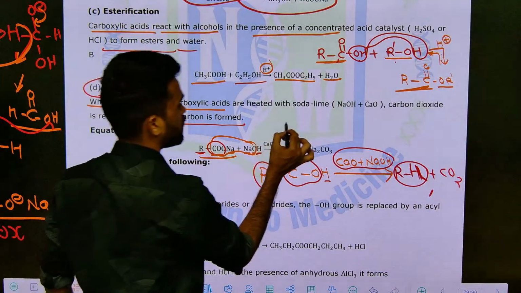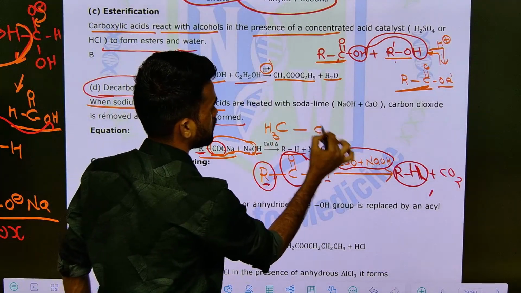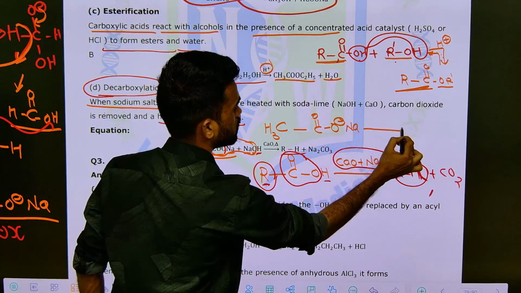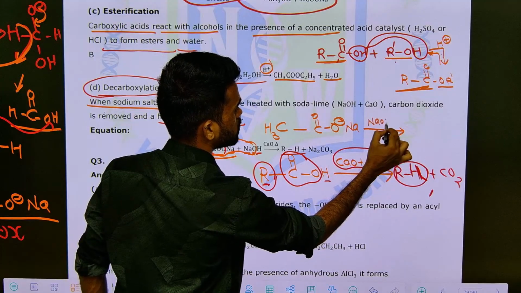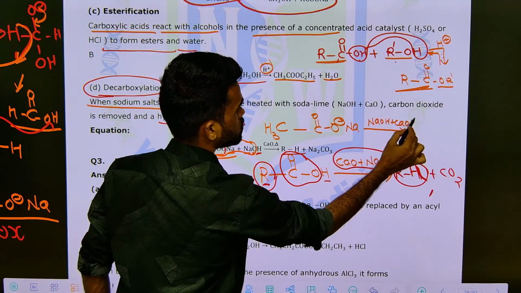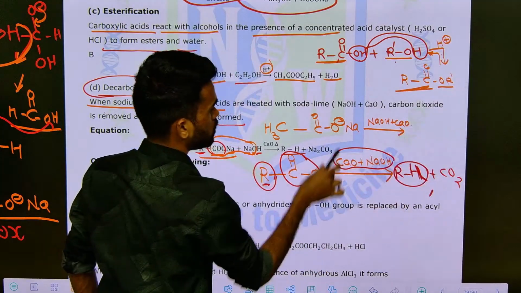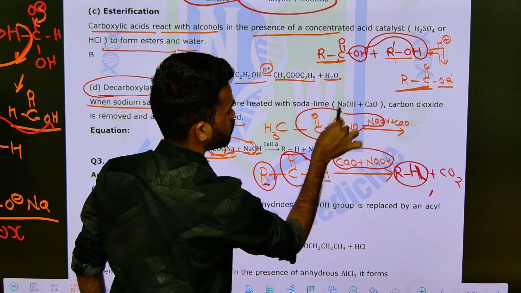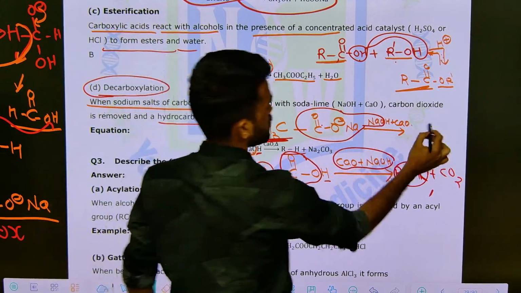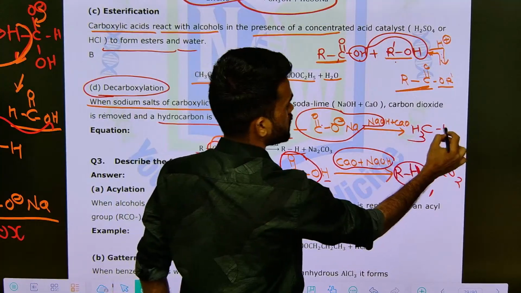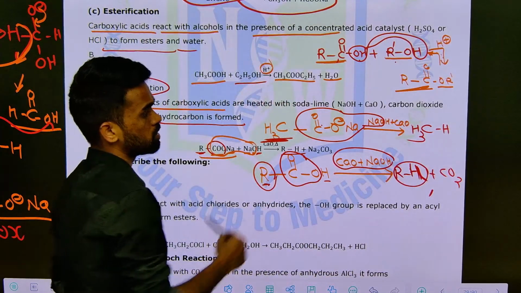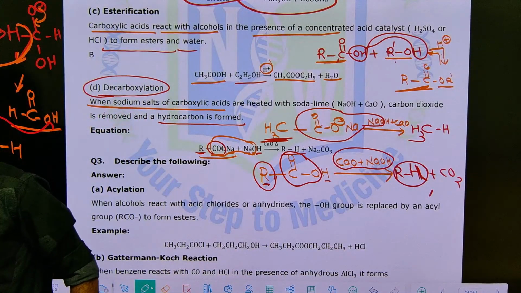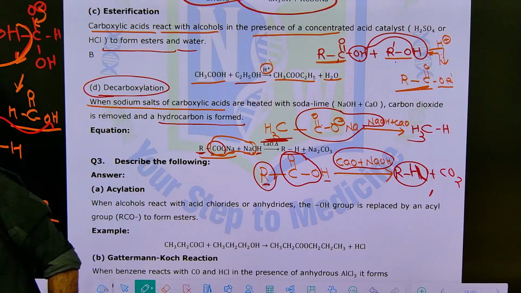For example, here if I take acetic acid, CH3COO minus, okay, acetate ion I am taking, sodium acetate I am taking. Now upon treating with NaOH plus CaO, that is soda lime. So what I told you, just remove this part, CO2 and this NaO. Okay, so now what is the remaining part here? CH3 here and hydrogen. Methane we have, methane as a final product. Okay, that is your final product. Methane is a final product in the reaction. Okay, like this you need to understand the reactions here.